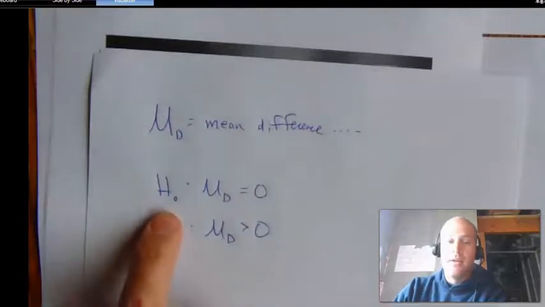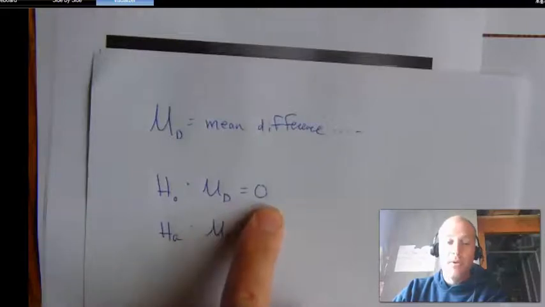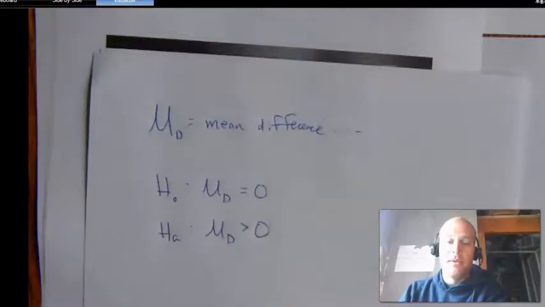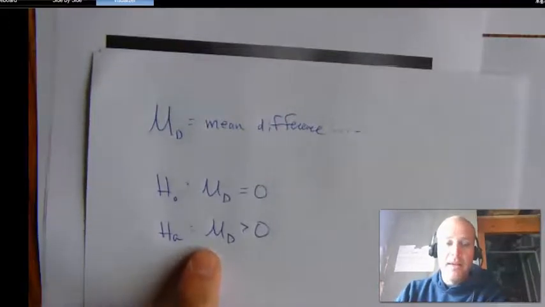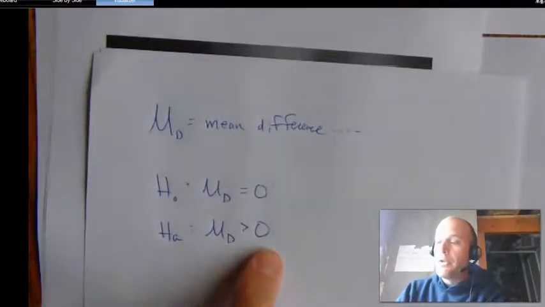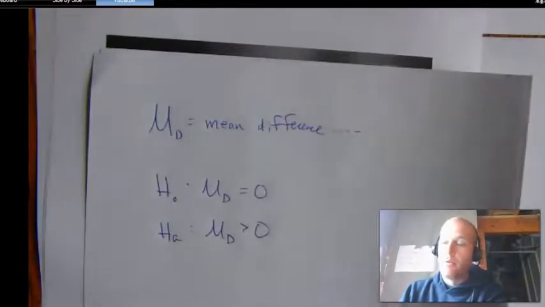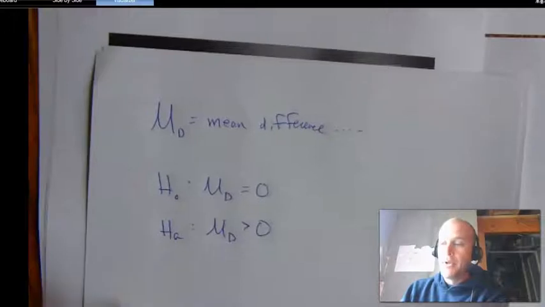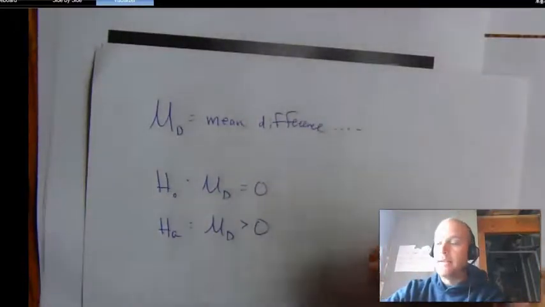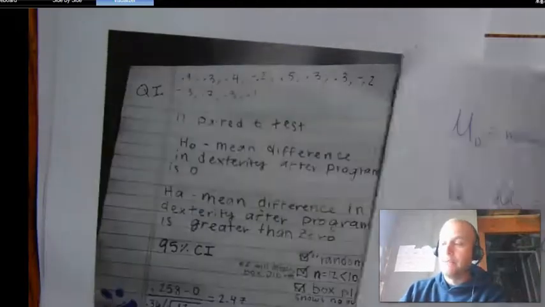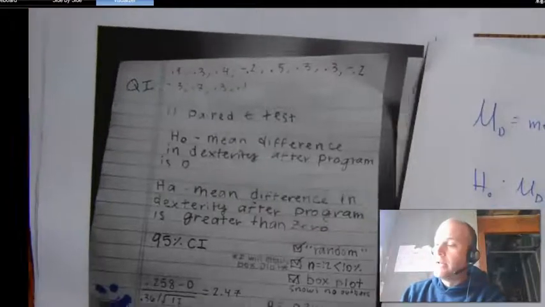And then I would say the null hypothesis is that the mean difference is 0. There is no difference between the pre and post scores. And our alternative is that the mean difference is more than 0, which means that our post scores will be higher than our pre scores. So you got dinged for stating your parameter correctly and stating the hypotheses correctly. It looks like you kind of mixed the two ideas together.